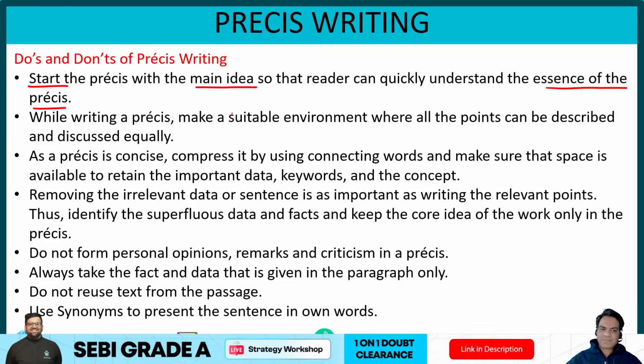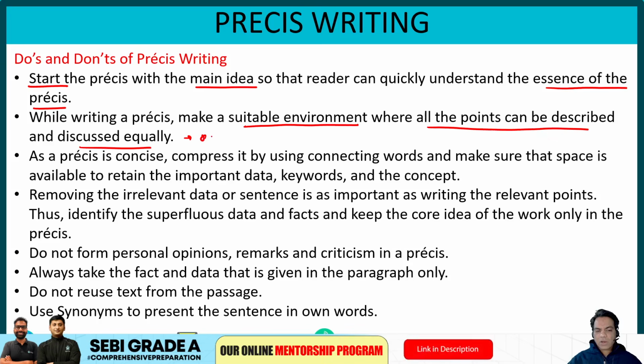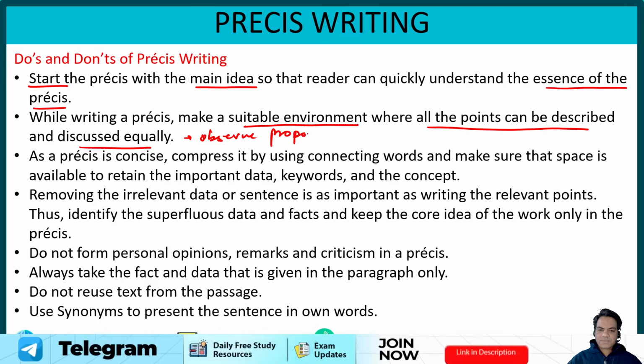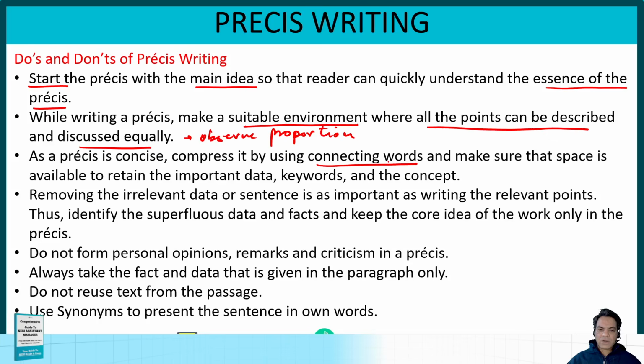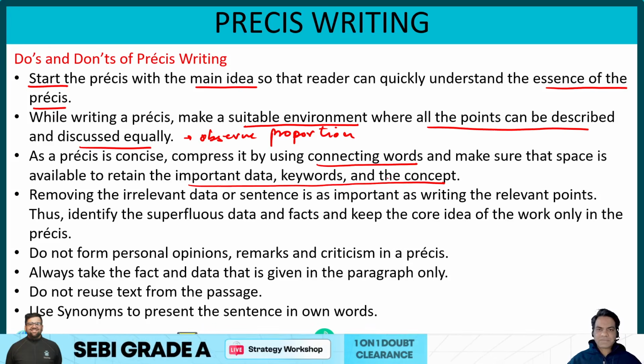Then, while writing a Prezi, make a suitable environment where all the points can be described and discussed equally. That is what I meant when I said observe proportion. When you observe proportion, you will be able to discuss all the points organically and equally. Now, as a Prezi is concise, compress it by using connecting words. Use conjunctions like however, in addition to, along with, as well as, together with, besides, and make sure that space is available to retain the important data, important keywords, and the important concepts of the passage.